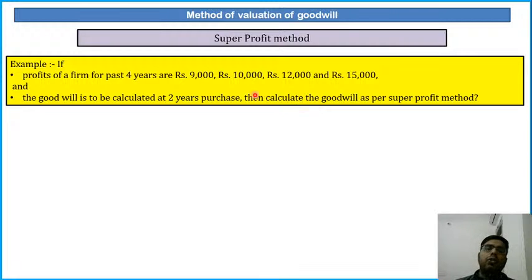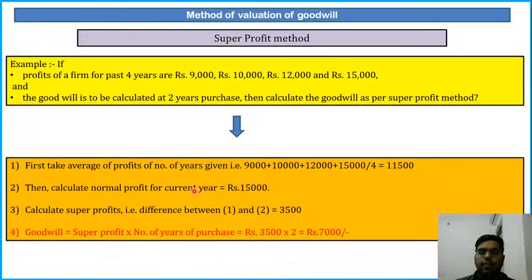Now they have told you the normal profit for the last year. First of all, we shall be taking the average profits, that is divided by 4, 11,500. Then the last year profit, they will be giving you, whether it is 9,000 or 11,000 or 15,000. We are assuming that the most recent year profit is 15,000. Clear? This is the normal profit for the current year.